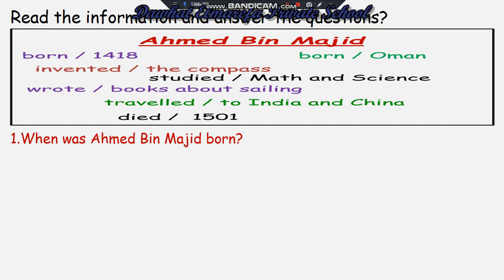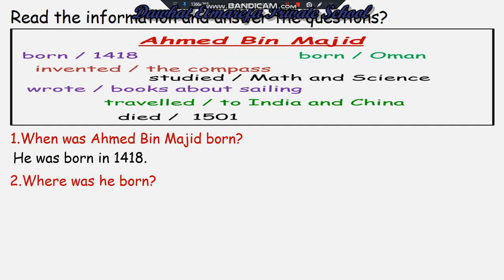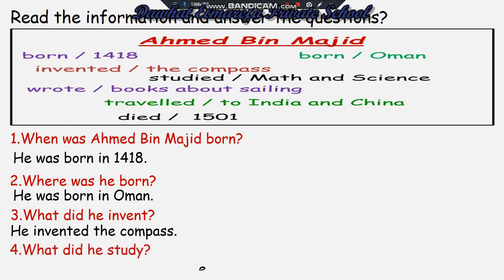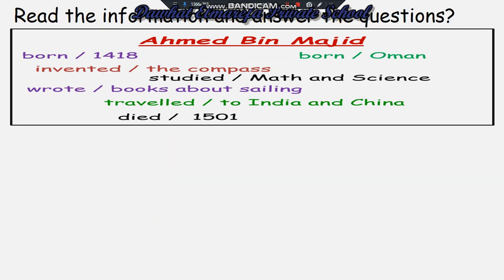The first question, when was Ahmed bin Magid born? He was born in 1418. Next, where was he born? He was born in Oman. Next, what did he invent? Yes, he invented the compass. Next, what did he study? Yes, he studied math and science.